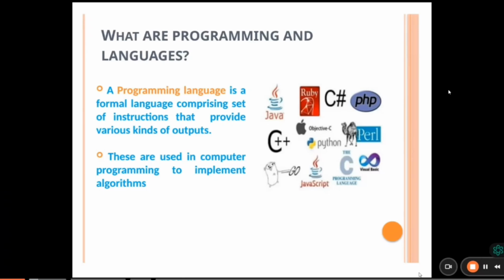For example, when you communicate with two persons, a language is required, right? Whether it's Kannada, English, whatever it may be, based on that language they communicate. In the same way, the system and the user communicate with one language called a programming language. In this course, we're going to discuss the language called Python. We have many programming languages like Java, C++, C Sharp, but in this course, we'll mainly talk about Python.